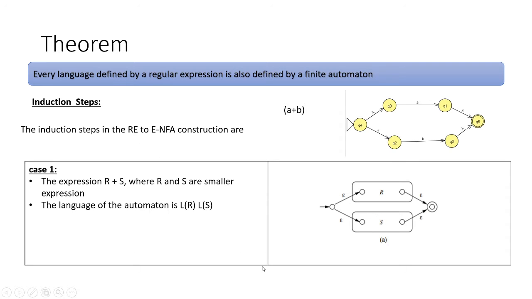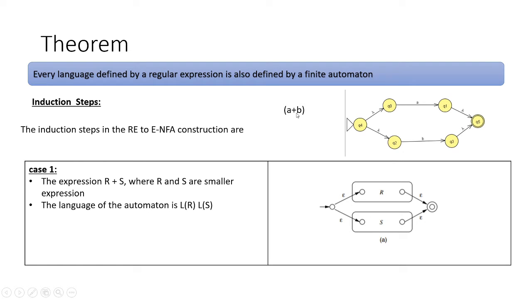Then comes the induction step, with respect to the plus sign, dot sign, and closure sign. Plus sign means either, for example, a plus b means the language can have an a or it can have a b. So how will we construct an epsilon NFA? For example, a plus b, here lambda please take as epsilon. It may have five states, with a and b over here and epsilons over here. So this way we can represent a plus b.